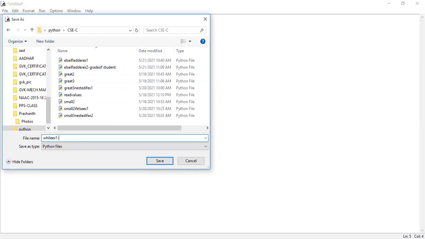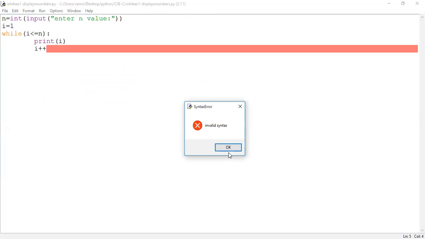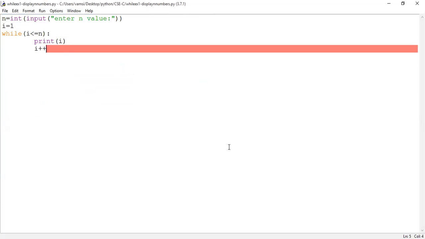Name it while example 1. What is it displaying? Displaying n numbers, right? So display n numbers dot py. Save the code, then run the program. So what is it showing, guys? Invalid. What is it showing?